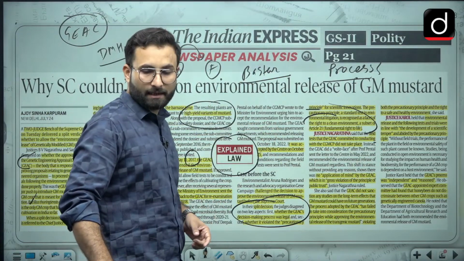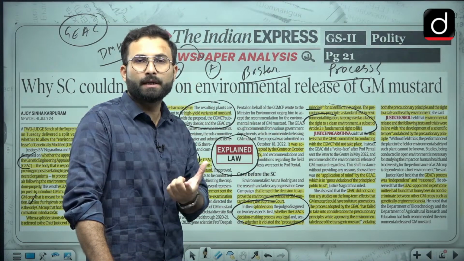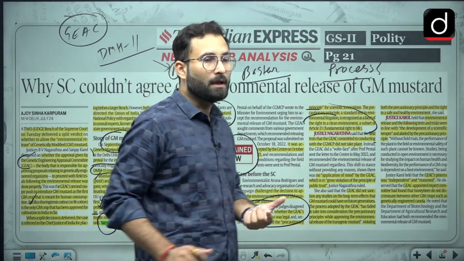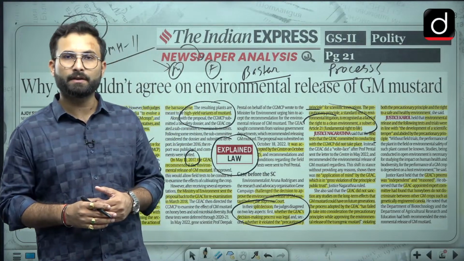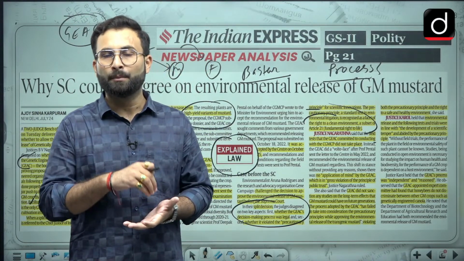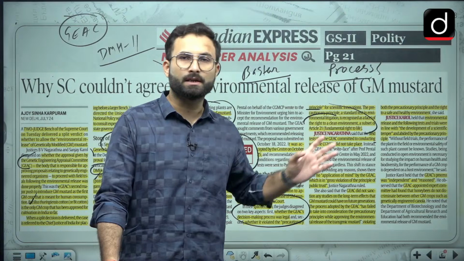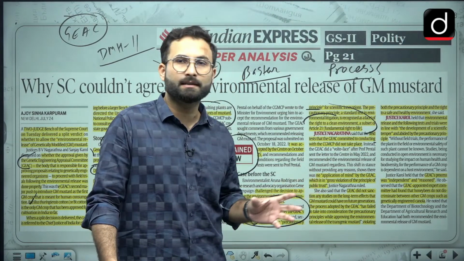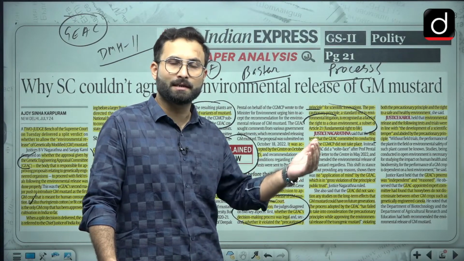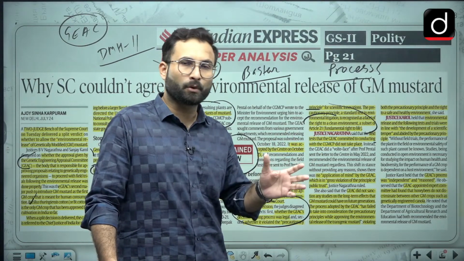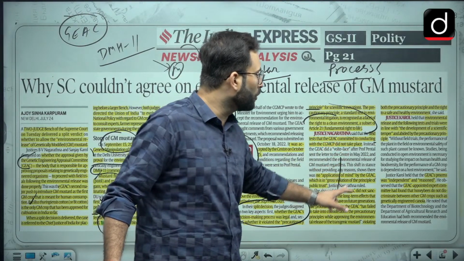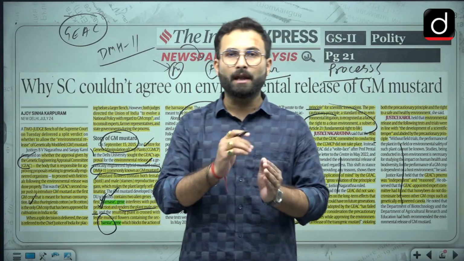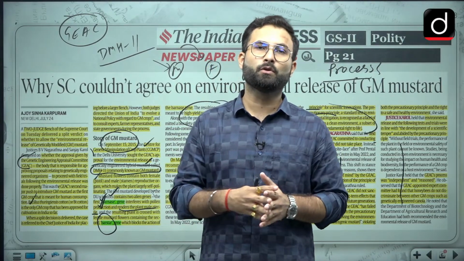So here they have said that the committee did not go for the particular kind of test which they were committed to perform, and because of which this approval that has been given is on the basis of a flawed process, and that is why this particular approval is not right. Okay, coming to the other judge, Justice Karol, he has said that the process is right and everything is right, and that the approval was right. So the two decisions were not in consensus, and that is why this is called a split verdict, and now it will be referred to the CJI, and the CJI will go for a larger bench.